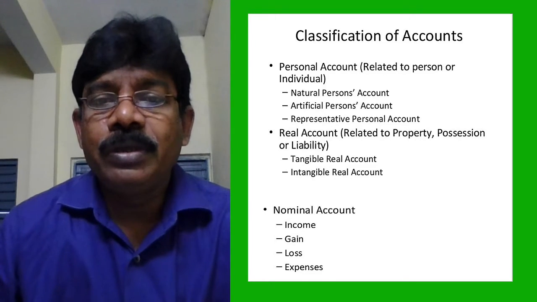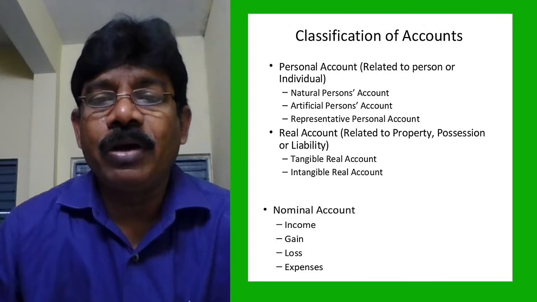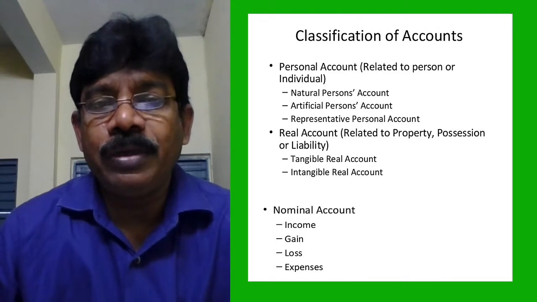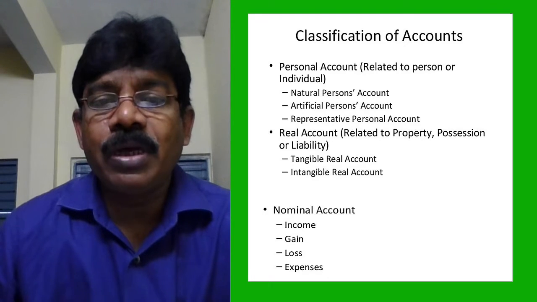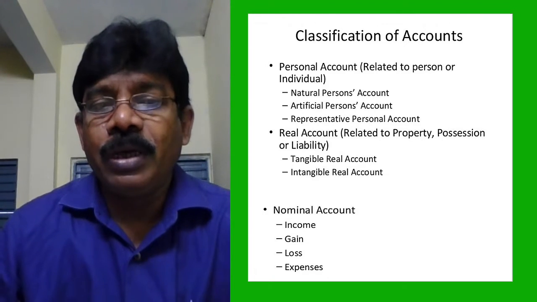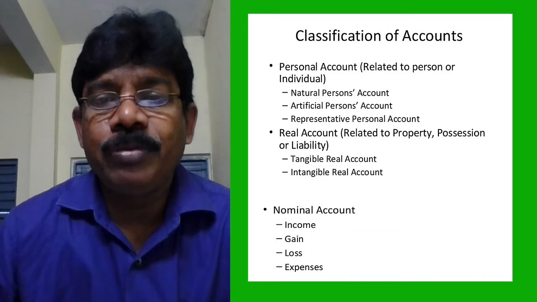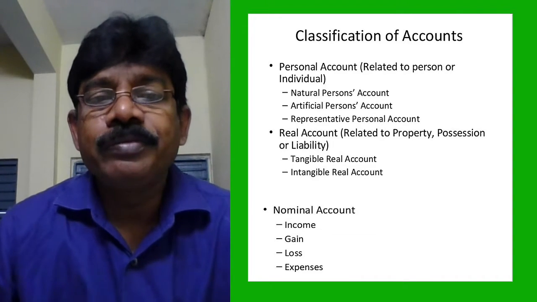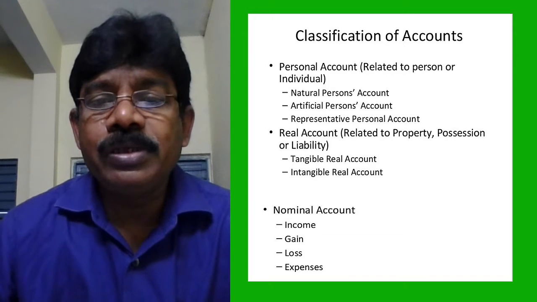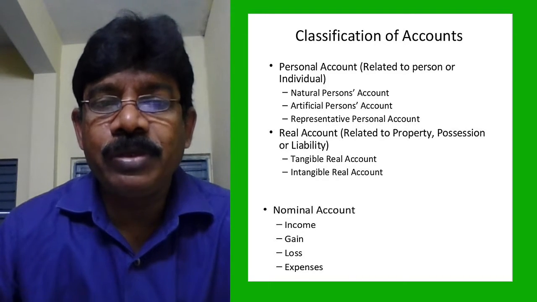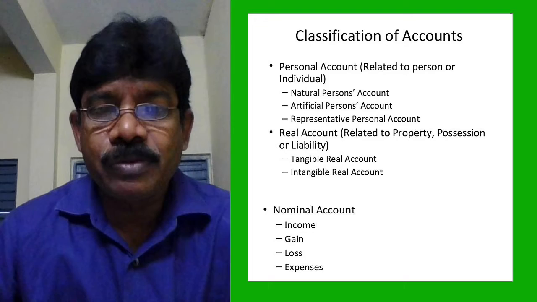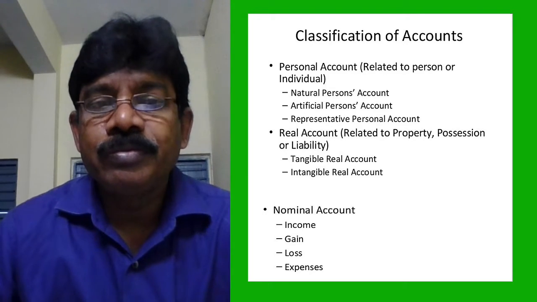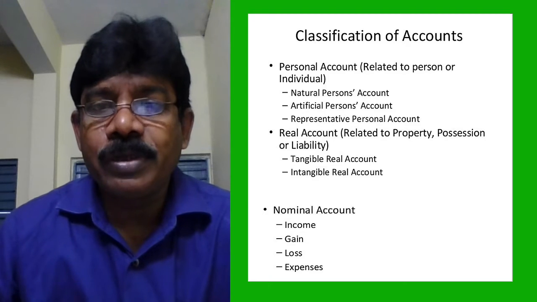Okay, students? Then the second one is the real account, related to property, possession or liability. Real accounts are used to record assets, property, possession, and sometimes liability. They are tangible and intangible. Tangible means which we can see, touch, smell, like that. Furniture is a tangible asset. Computer is a tangible asset.